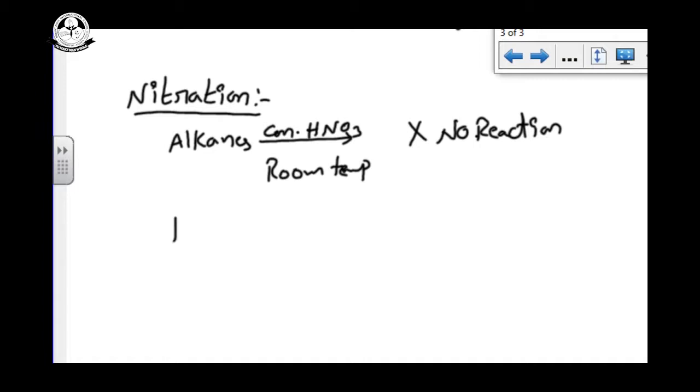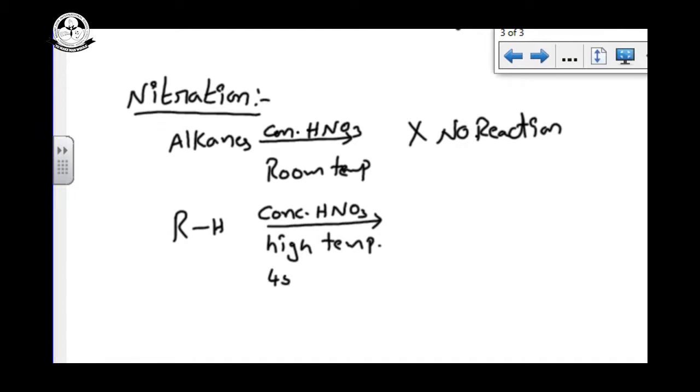Now, alkanes on reaction with concentrated HNO3 at high temperature, generally 450 degrees Celsius, and moreover in the vapor phase, can undergo nitration.